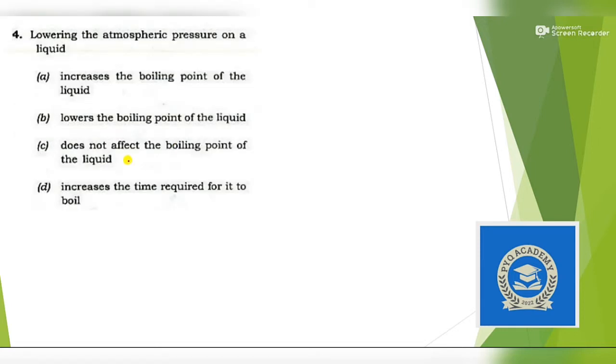Next question: lowering the atmospheric pressure on a liquid. The first option is that it increases the boiling point of the liquid. Second, it lowers, that means decreases, the boiling point of the liquid. Third, it does not affect the boiling point. Fourth, it increases the time required for it to boil. Now, let's take a few examples. Suppose we have a small concept of solid, liquid, and gas, and we will use this. Suppose this is solid, in which the particles are closely packed.